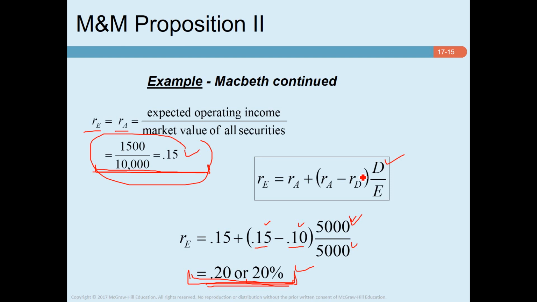However, what M&M argues is that although higher debt increases return, this increase in return is exactly offset by the investors' required rate of return due to increase in riskiness. Because you understand, as the company uses more debt, its riskiness goes up, so investors' required rate of return also goes up. As a result, although the return on equity increases, it's exactly offset by the additional required rate of return due to additional risk. That's why investors will be indifferent, because the increase in return is simply a compensation for additional risk.